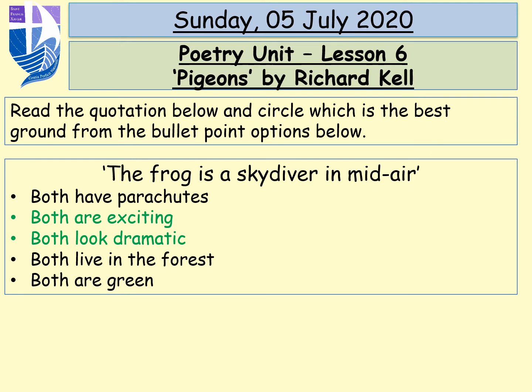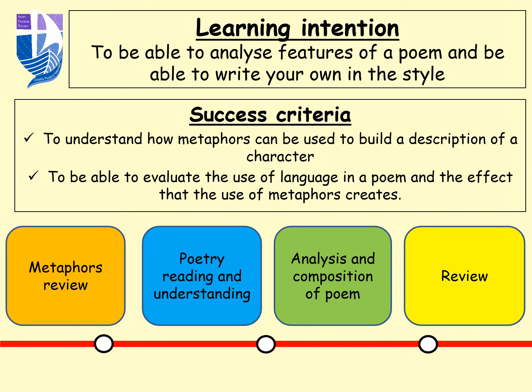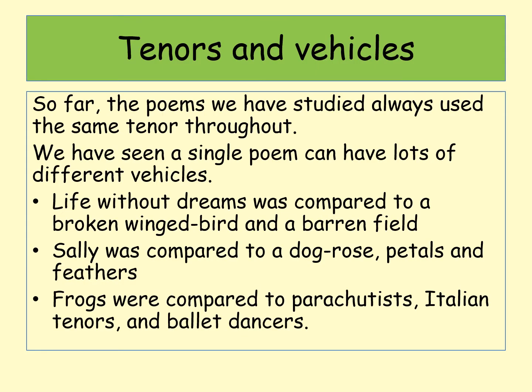Okay, so in this lesson, we're going to be analysing the features of a poem, and you're going to be doing some writing in response to a poem about pigeons. So we've looked already at the concept of tenor and vehicles, and we can see that in a poem we often have lots of different vehicles. So for example, Life Without Dreams was compared to a broken winged bird and a barren field. In the poem Sally, she was compared to dog rose, petals and feathers. So they were all the vehicles that were in the poem Sally.